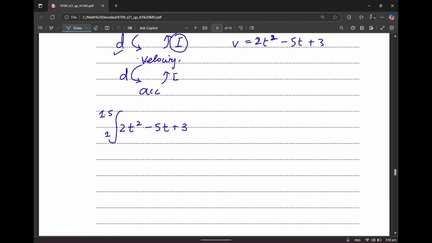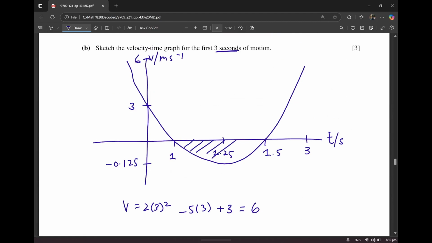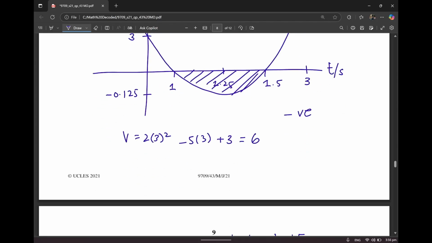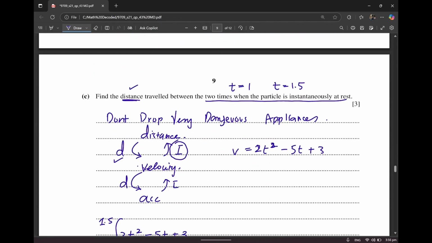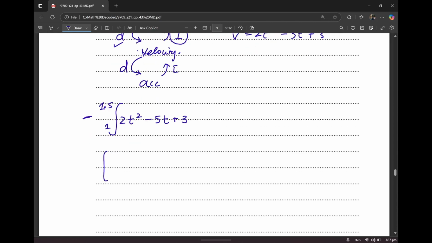Now, there's one thing you need to understand: this area is under the x-axis, and whenever you take the area under the x-axis, it is going to be negative, and you don't want your distance to be negative, so you will automatically put a negative sign. Basically, whenever the limits that you are covering are below the x-axis, you are going to put a negative sign automatically over here because your answer will become negative. So a negative and negative will then make positive. Anyways, so let me integrate this.